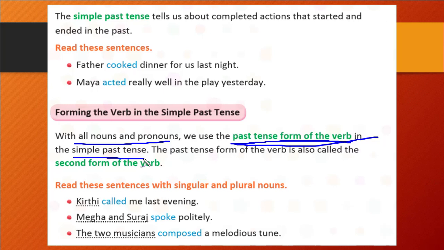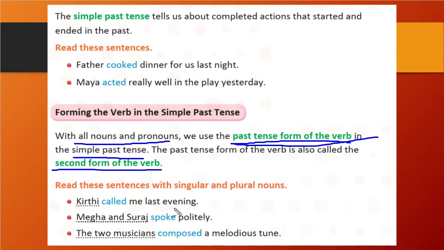This is very important. Understood all? Okay. The past tense form of the verb is also called the second form of the verb. Okay, understood? So let's discuss further.